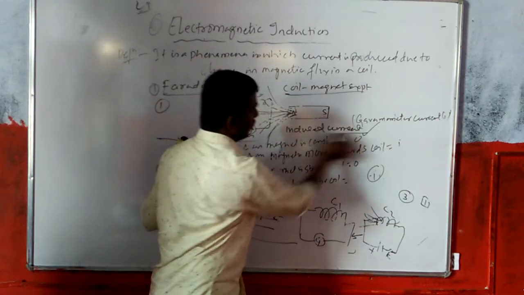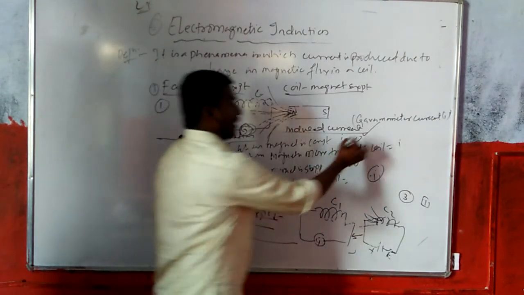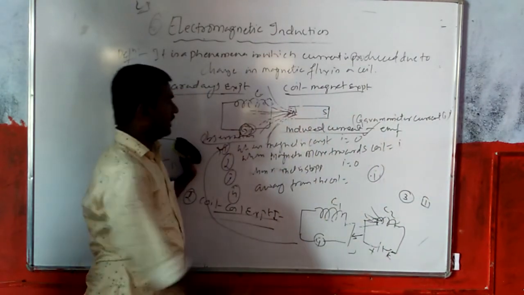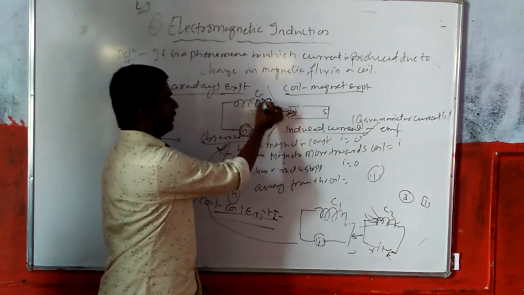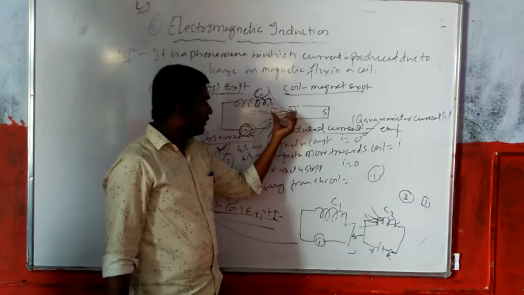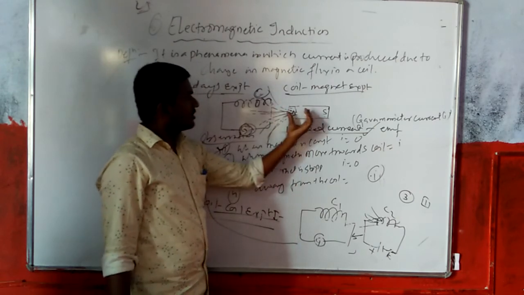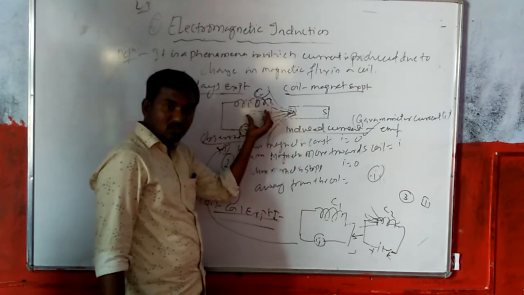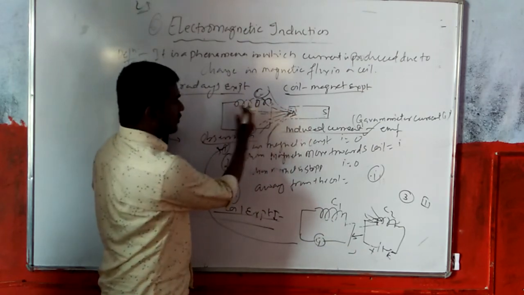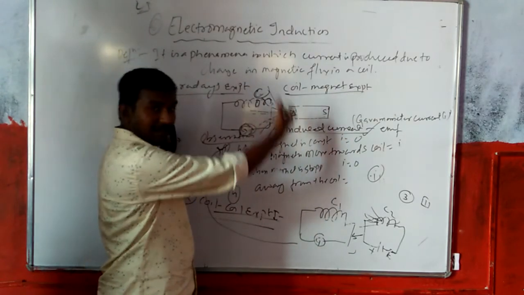How was the induced current produced? It is produced by means of EMF, the electromotive force generated in the coil. Initially, when it moves towards the coil, the magnetic field lines keep increasing. So due to the change in magnetic field lines, there is a change in magnetic flux.